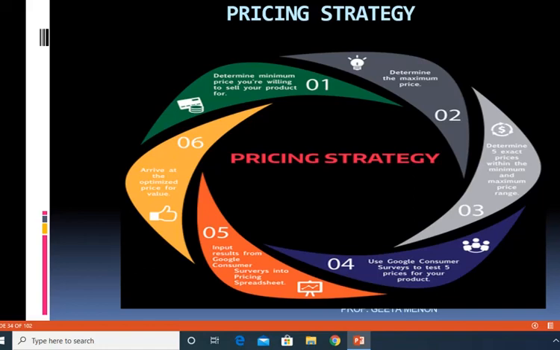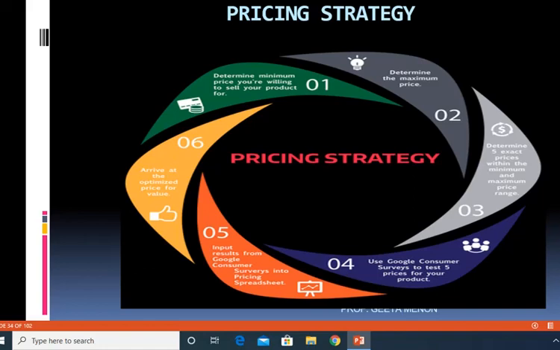Minimum price is the price below which you are not willing to price your product. This is because the minimum price will cover only your production cost and the cost of distribution of the items, and determining the maximum price helps you in a way that you will be on par with competitors.